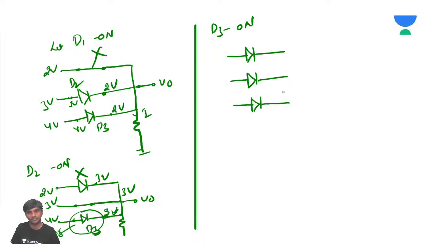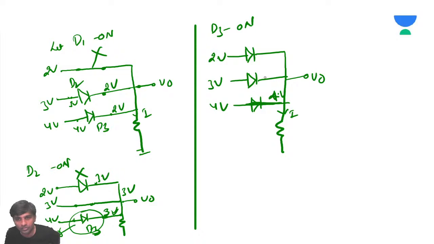Correct, Bharat? Your response is correct. But let us see the final value of this. So this is going to be 2 volts, this is going to be 3 volts, this is going to be 4 volts. When this is on, how much voltage do you have, sir? Here you have 4 volts, so here also you'll have 4 volts. Now this diode D1 becomes off, D2 becomes off. Only diode D3 becomes on.